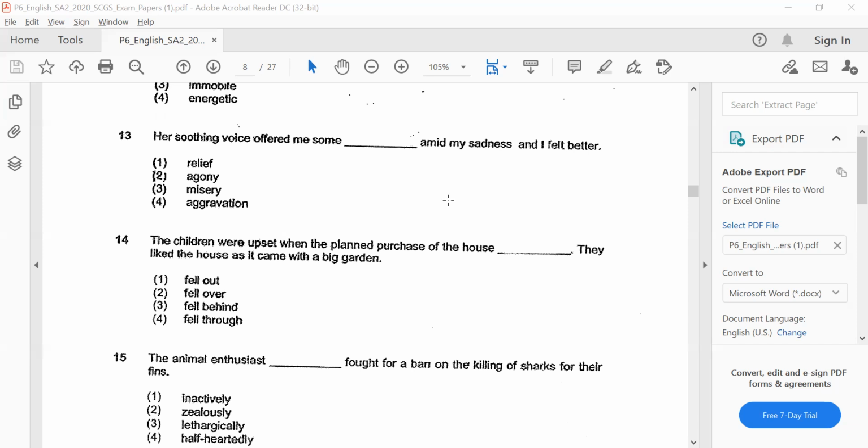Fell behind. Okay. You could say I fell behind the pecking order in the school's ranking system, right? Due to my results getting worse, I fell behind. It can be used for a number of situations. Fell through. Okay, this is the correct answer. It means that, for instance, the planned purchase of the house did not go through, it fell through. Okay, so this is how you arrive at option 4 as the correct answer.